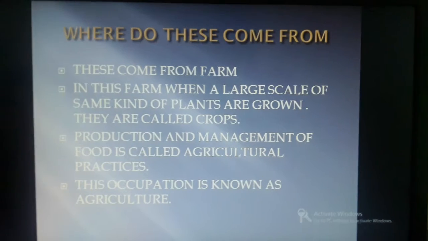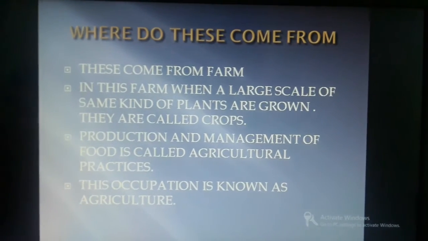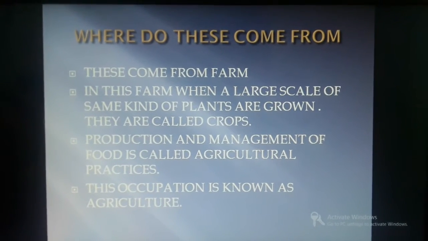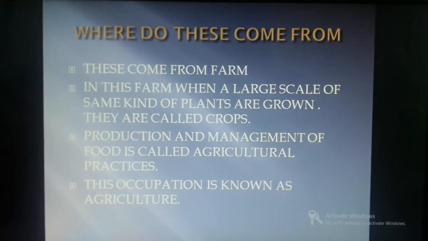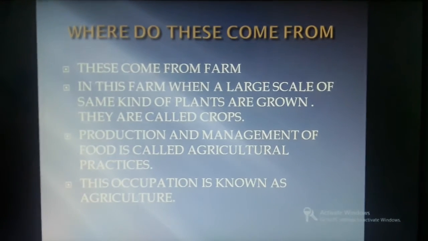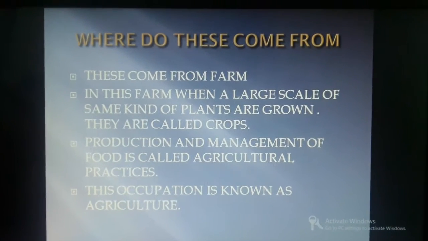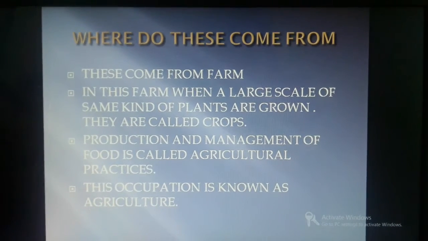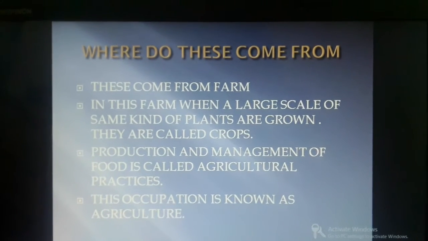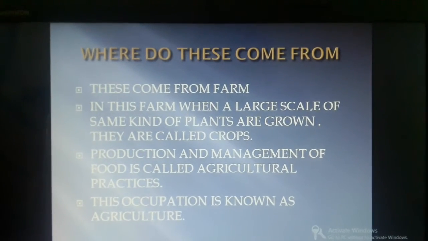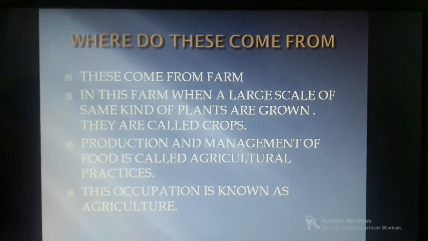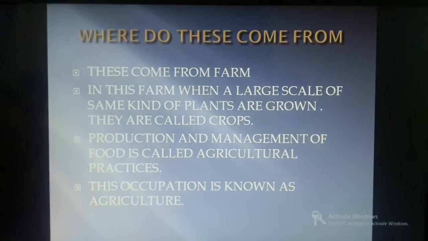The first question: where does this food come from? Actually, the answer is that it comes from a farm. What is a farm? A place where a large amount of food is cultivated. You could have heard your mother say that she needs to get the wheat crop. We can also take the lesson name, crop production, right? What is a crop? When a large amount of one food is cultivated on a large scale, that is called a crop. For example, if you go to a village, you could see a field full of wheat. That is called a crop.